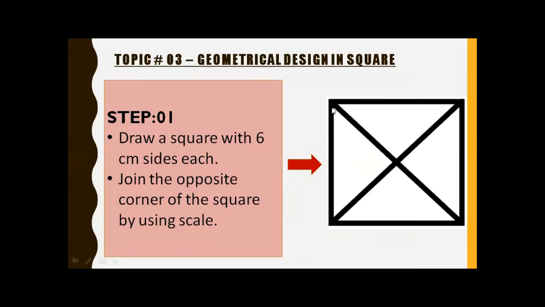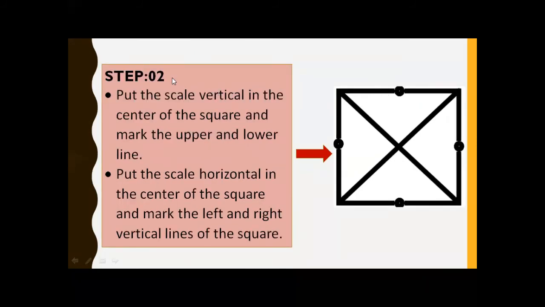Okay. In the next step, put the scale vertical in the center of the square and mark the upper and lower line. These are the marks on the upper and lower line. And put the scale horizontal in the center of the square and mark the left and right vertical lines of the square. All of you mark it, take a screenshot, and I repeat it.